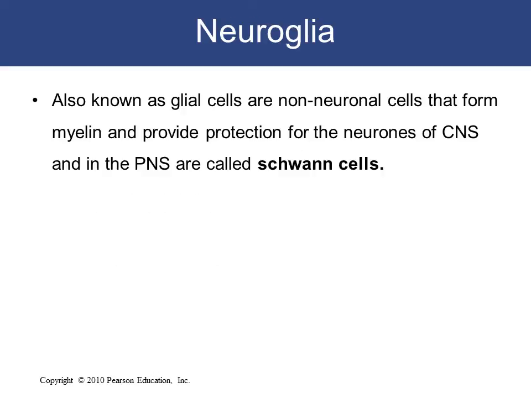The neuroglia, also known as glial cells, are the non-neuronal or non-excitable cells that form myelin sheaths and provide protection for the neurons of the CNS, and in the PNS they are called Schwann cells.